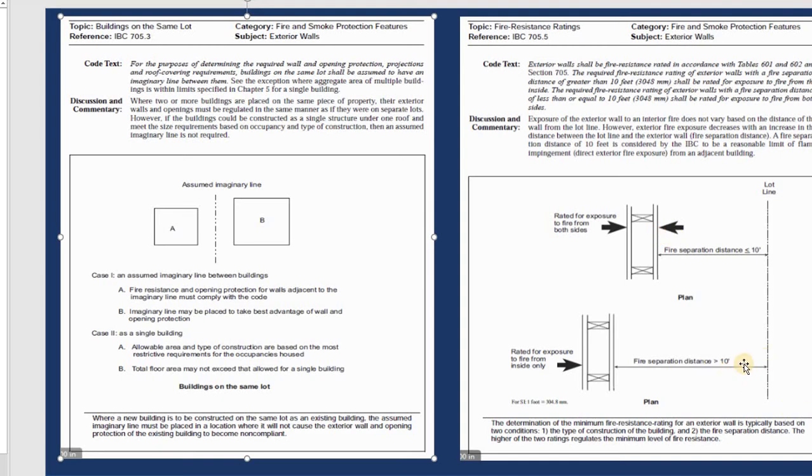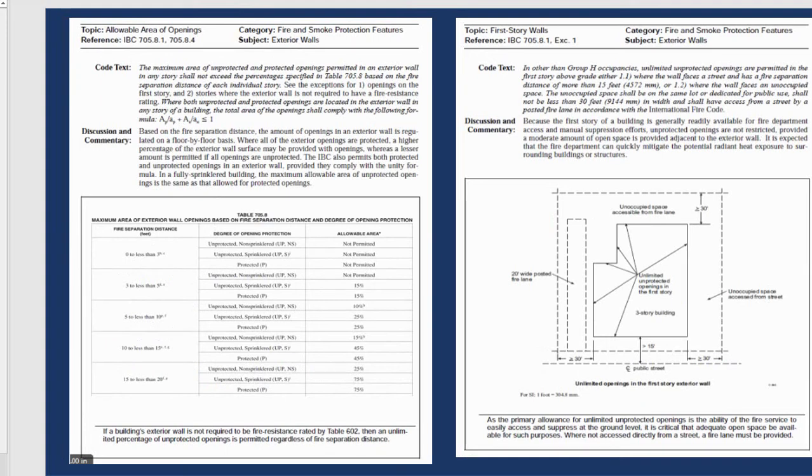If you have larger than 10 and you don't need to do this one, you just do on this side only. So it depends on the design of the building and the lot line. They measure that if it's smaller or equal to 10 feet, you need fire resistance rating. If the distance is larger than 10 feet, you don't need to design for the fire resistance rating on this side, but the other side maybe you need it. So basically it depends on many reasons before you start to design, and building codes will show you how to make it different. Okay,